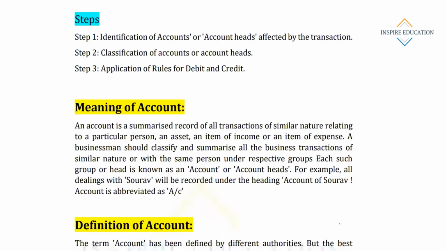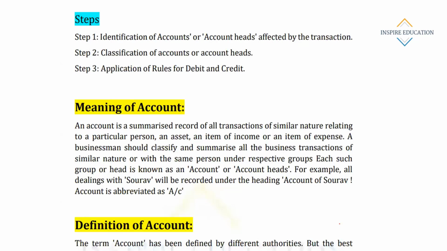How to journalize means, how will you debit a particular account or how will you credit a particular account? There must be some mechanism, some rule on the basis of which we will be recording the transactions in the books of original entry. Okay, so how to do that? This is the important question.